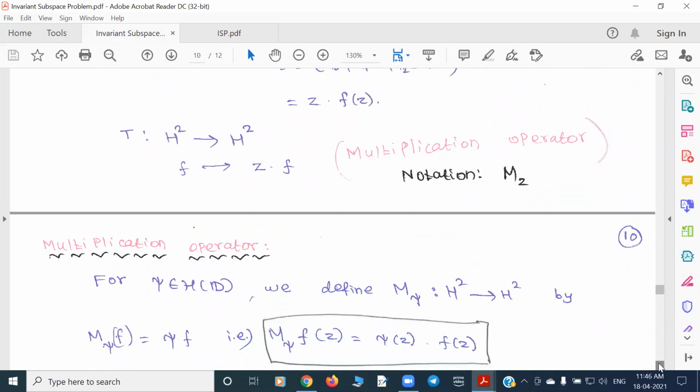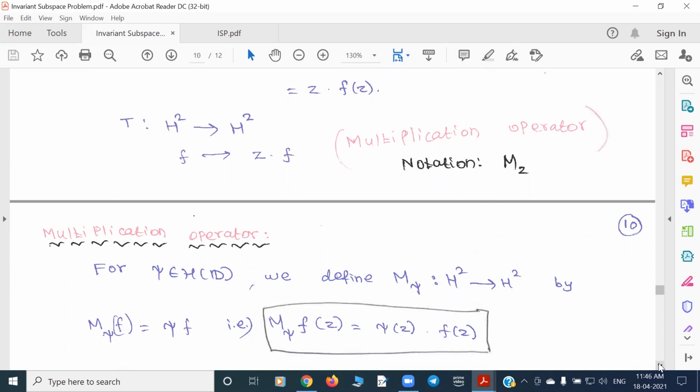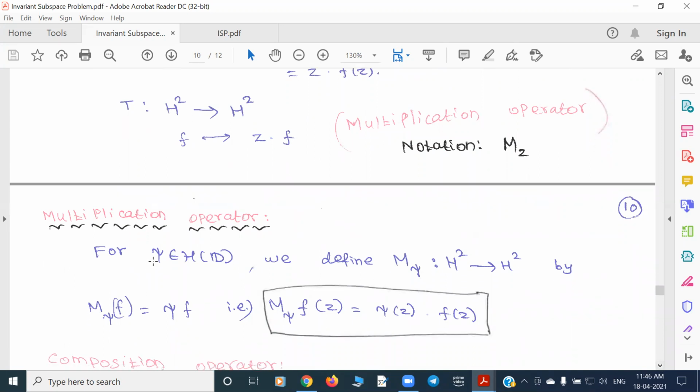In general, let me give the proper definition of a multiplication operator. Take a holomorphic function psi, which we must assume to be bounded. Define a map from H2 to H2 by f goes to psi times f, that is, you multiply the two functions.